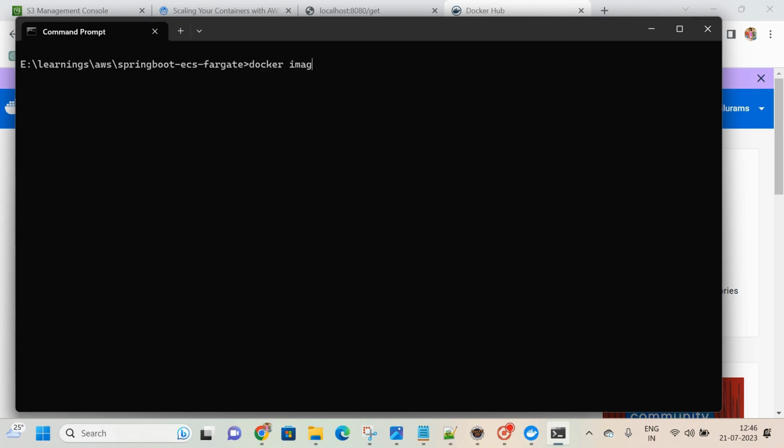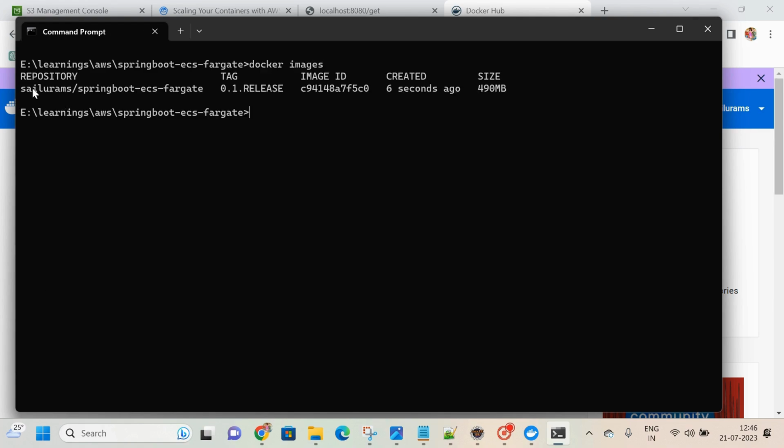Once it is done, docker images. See here, Shailu Rams Spring Boot ECS Fargate is the image name, and this is the tag name, and this is the image ID created 6 seconds ago, and the size is 490 MB. Once the Docker image is created, we can run it also. How can we run it?